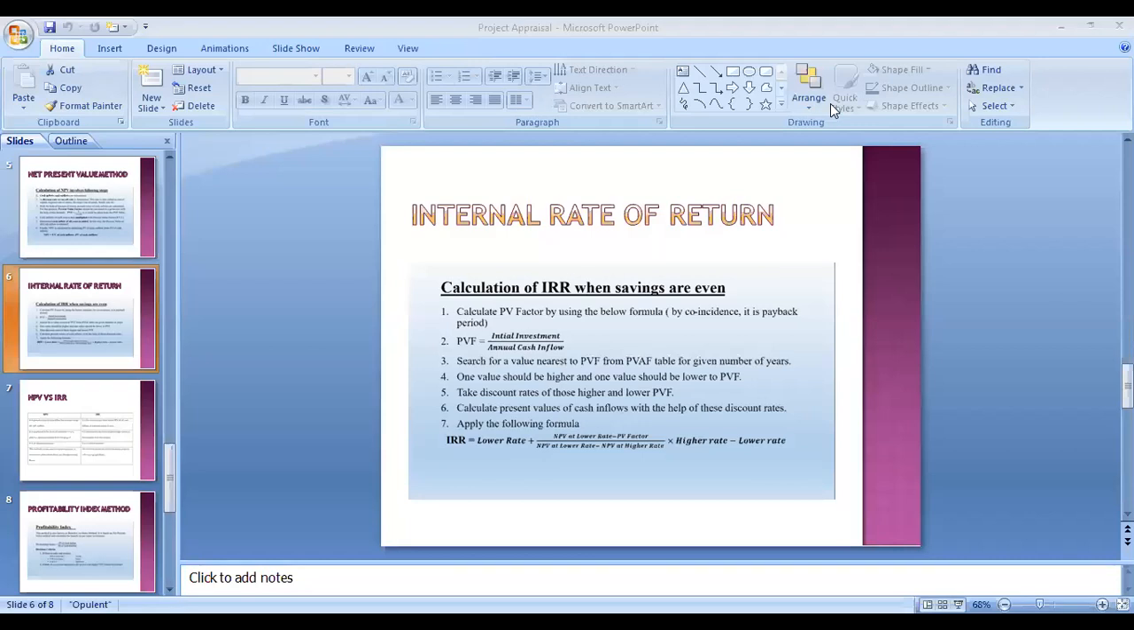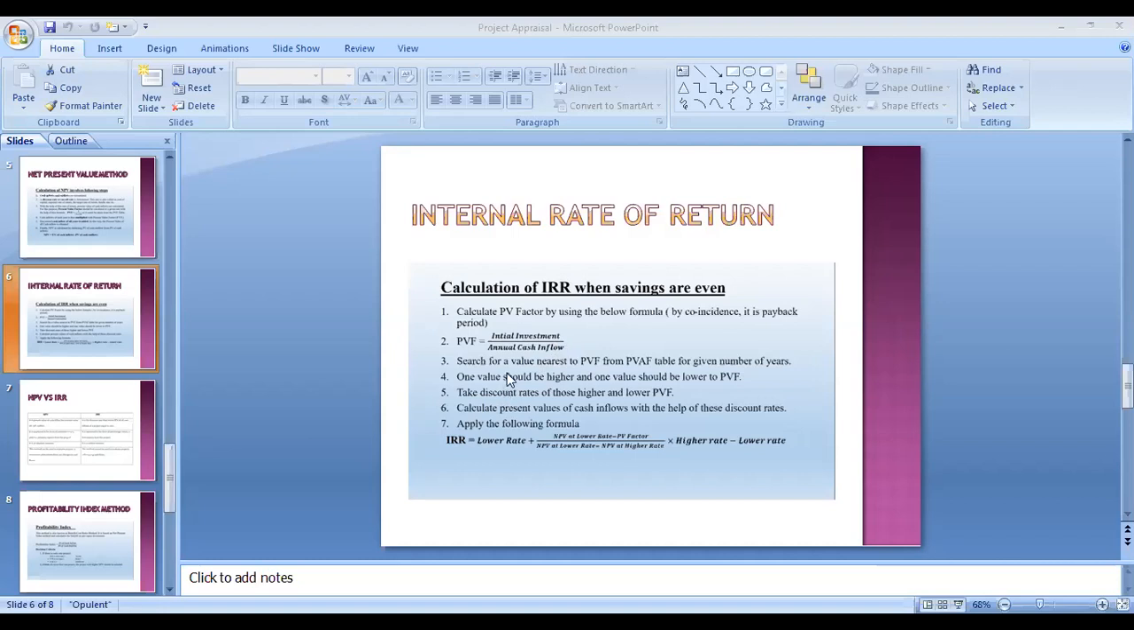Now we have the internal rate of return method. What is that method? This is again a very important method. How we calculate it is again based on the NPV method only. Some other names of the internal rate of return method are discounting cash flow method, yield method, and time adjusted method. In this method, we try to calculate the present value by using the formula initial investment divided by the annual cash inflow.